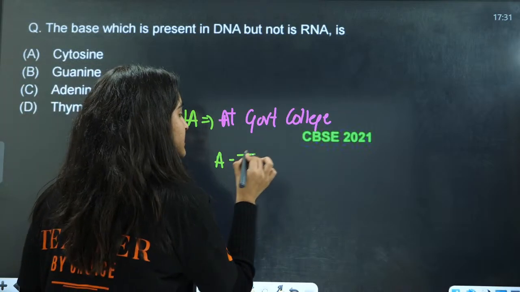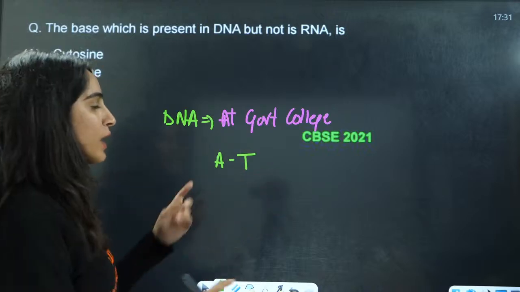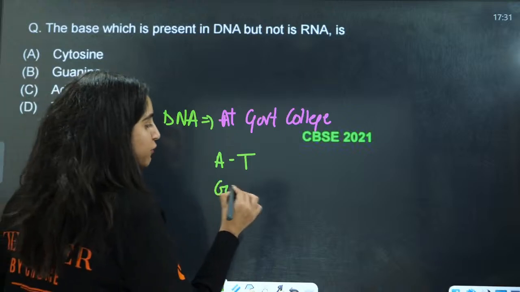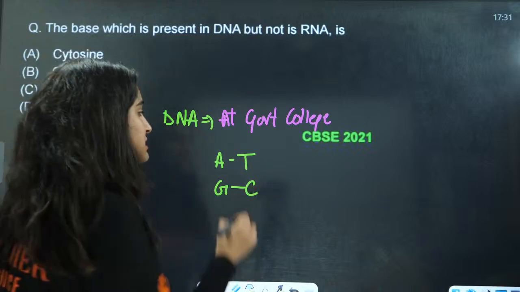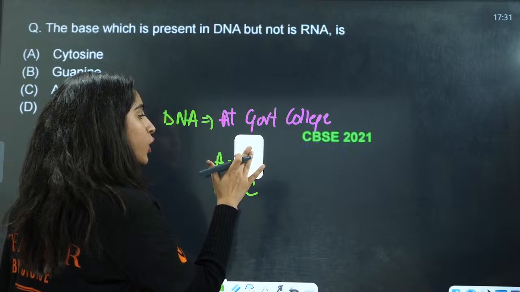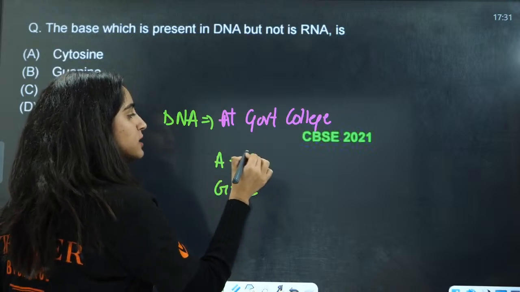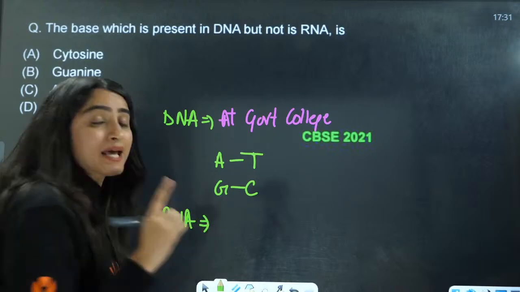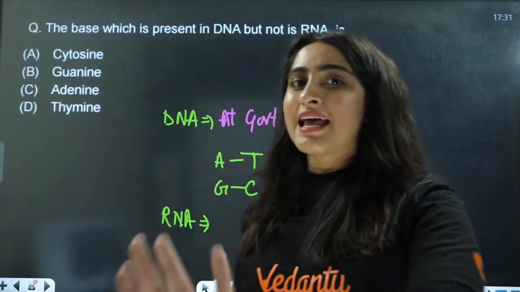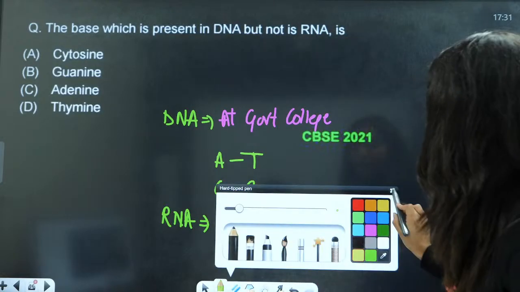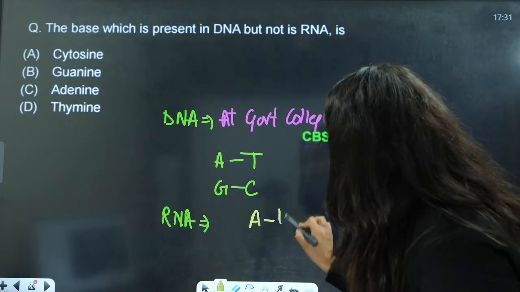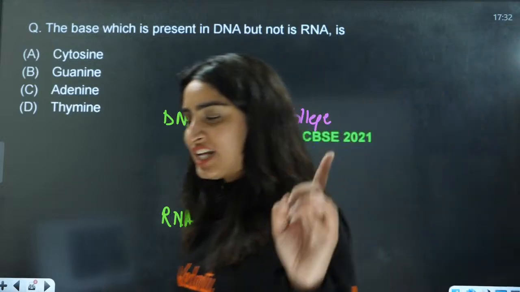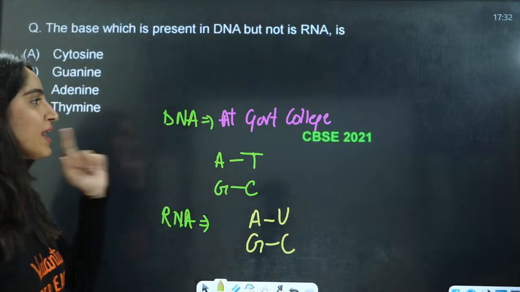So this is AT, adenine thymine, okay? Adenine will be hydrogen bonded to thymine and guanine will be hydrogen bonded to cytosine. This is in DNA, right? When we talk about RNA, in place of thymine there is uracil, rest is same. That is, AU will be hydrogen bonded and G and C will be hydrogen bonded to each other. Yes, very good, very good.